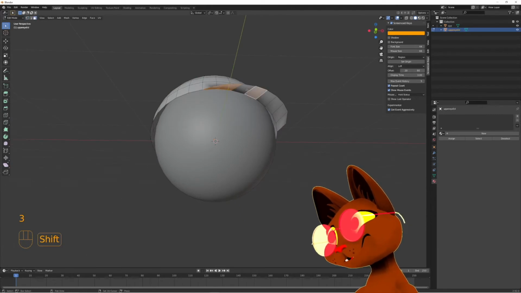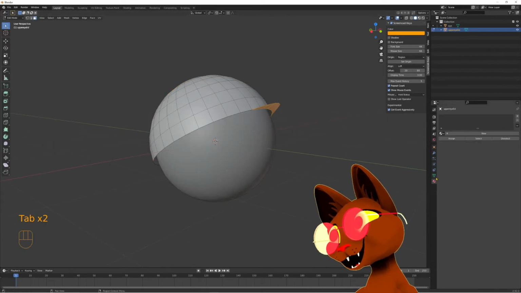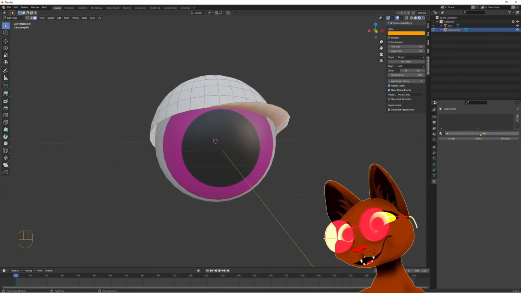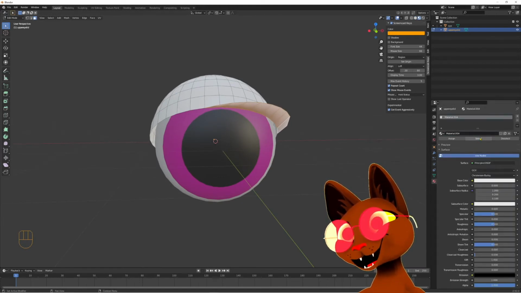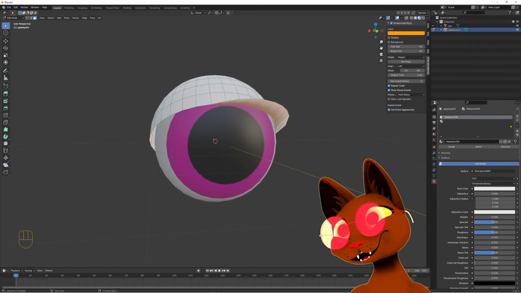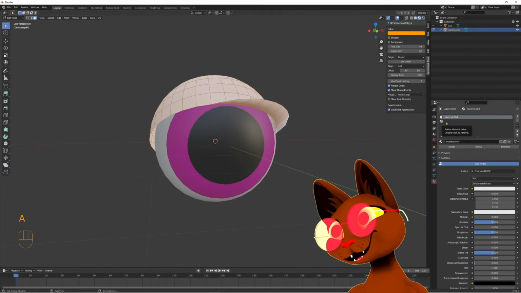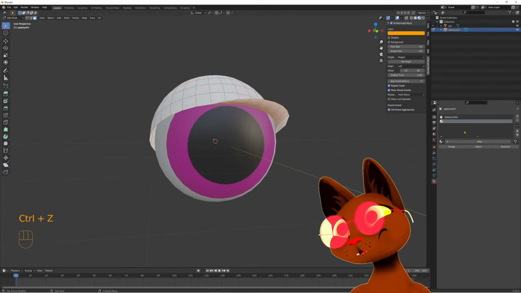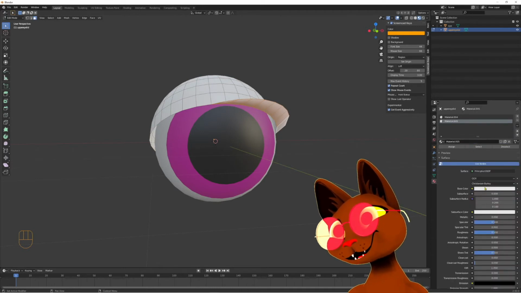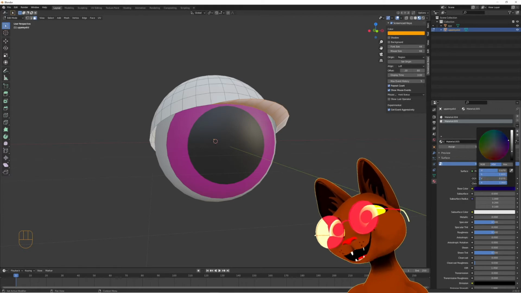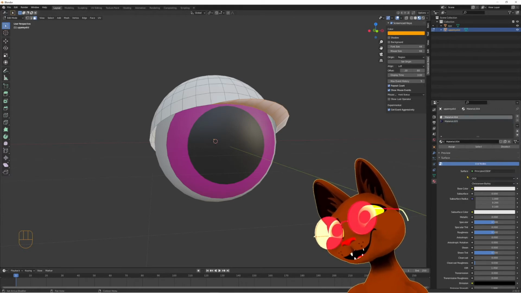Then, you remember how we added materials, so I could go there with Z material preview here and add a couple of material slots. So now we could add some materials. We have two, so one is going to be for the eyelid, and second one is going for the eyelashes. So it could be dark blue or something, and the other one could be for the eyelid.